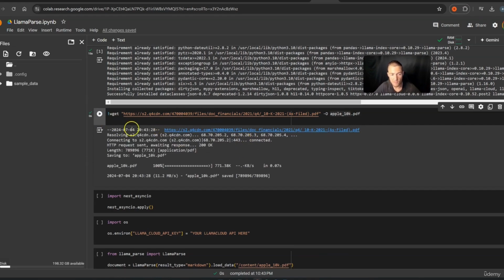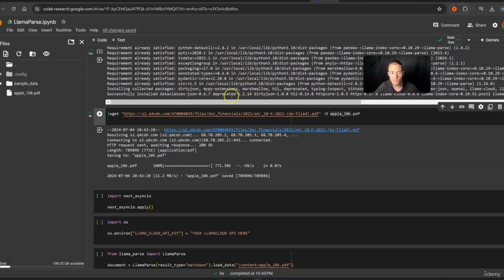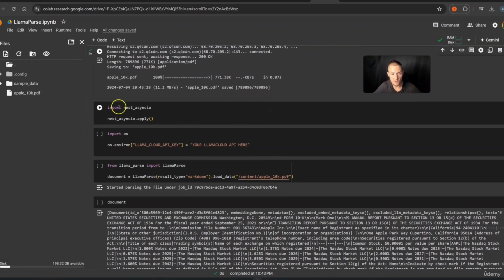So right now everything should work. You also see it here right now, so Apple 10K PDF is now uploaded, so you can also just search for a PDF and copy this link and simply insert it. You can either do that, or you can simply drag and drop it and insert the file path right here. Then of course the next one. Here we need to import some stuff so that it is working, so we simply press play on this cell.